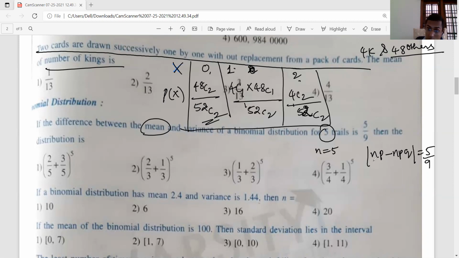Here I know n, so I take NP common, giving NP times (1 minus Q) equal to 5 by 9. What is n? N is 5, cancel. Here 1 minus Q is 1 by 9, and Q is 1 minus 1 by 9, that is Q equal to 8 by 9.